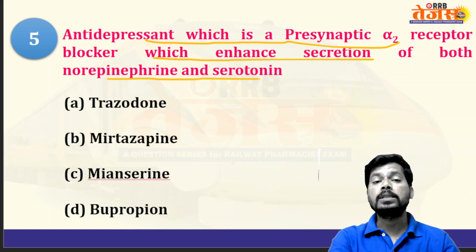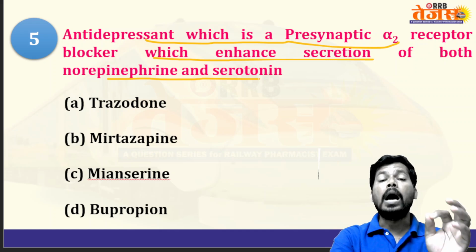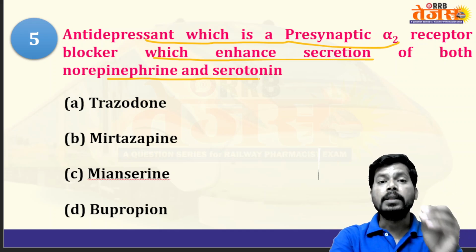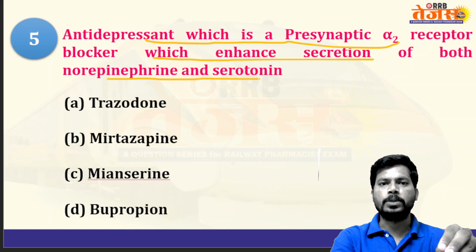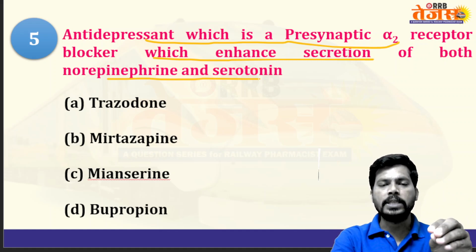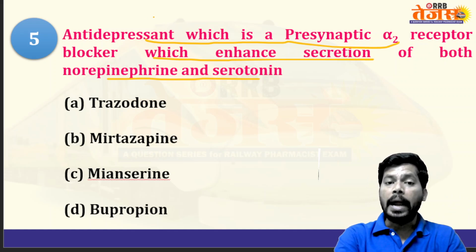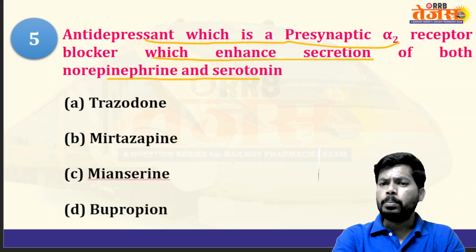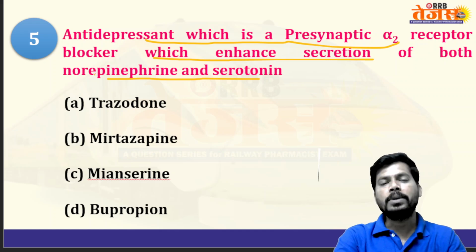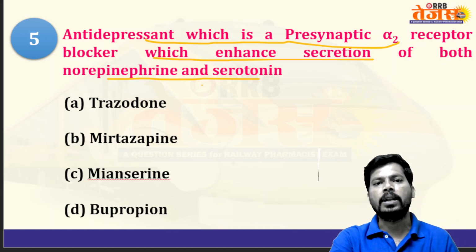Autoreceptors are also known as presynaptic receptors, for example the alpha 2 receptor. When autoreceptors are activated, they inhibit the release of neurotransmitter. But when alpha 2 receptors are blocked or antagonized, they increase the release of neurotransmitter. So here, the antidepressant which is a presynaptic alpha 2 receptor blocker enhances secretion of norepinephrine and serotonin.